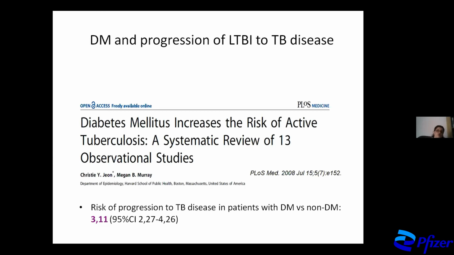So the next step, of course, is the effects of DM to the progression of LTBI to TB disease. And here things are far more clear. And this is a very important, significant meta-analysis published a long time ago, saying that the risk for progression to TB disease in patients with diabetes is 3 times higher versus people who don't have diabetes.